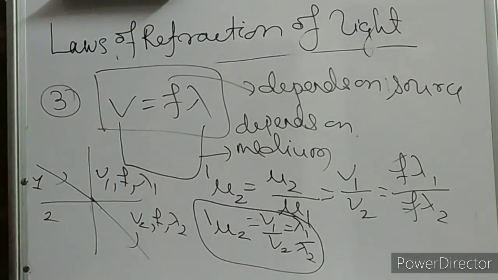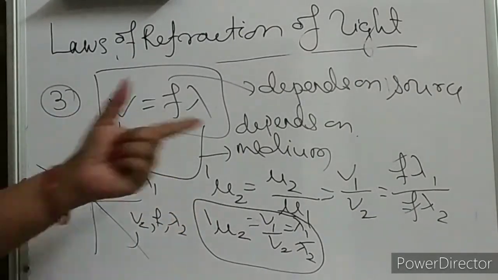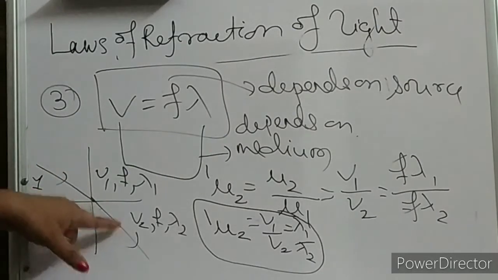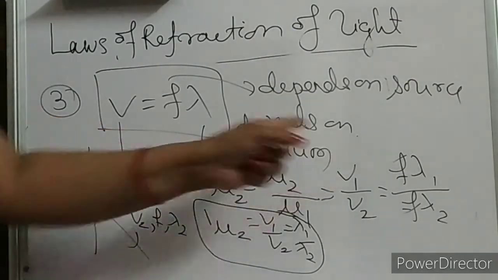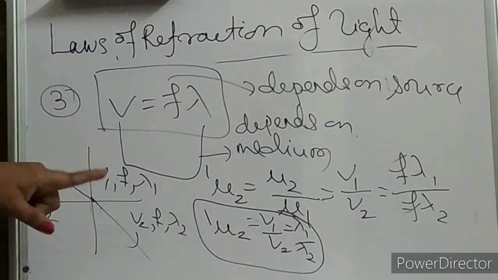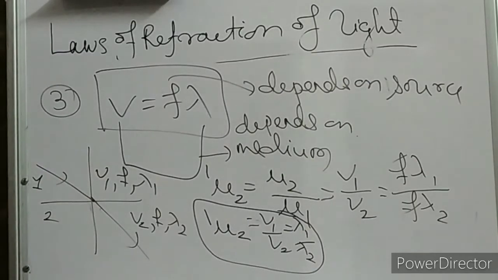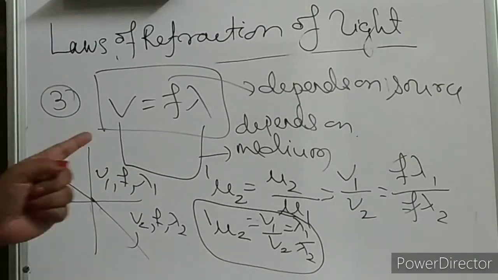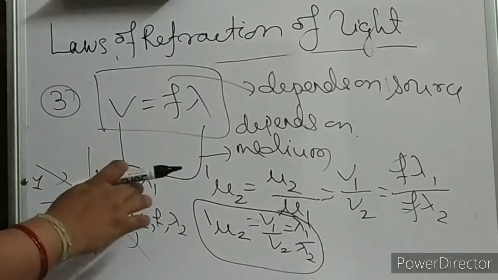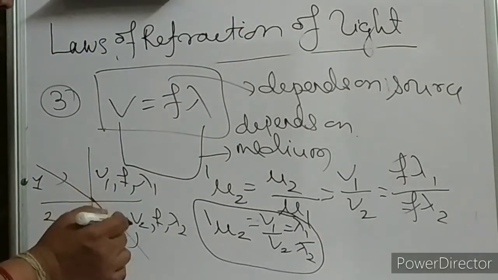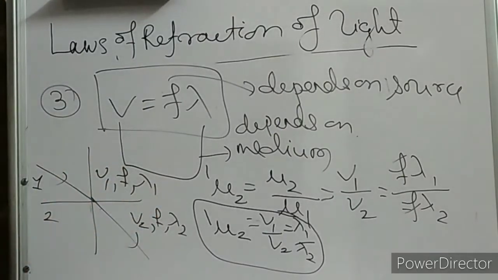So what is the statement now? This derivation is not there in the book, but the statement is there in the book. Whenever light goes from one medium to another medium, the frequency of light doesn't change, as it depends on the source, not on the medium. However, the velocity of light changes and the wavelength of light also changes.